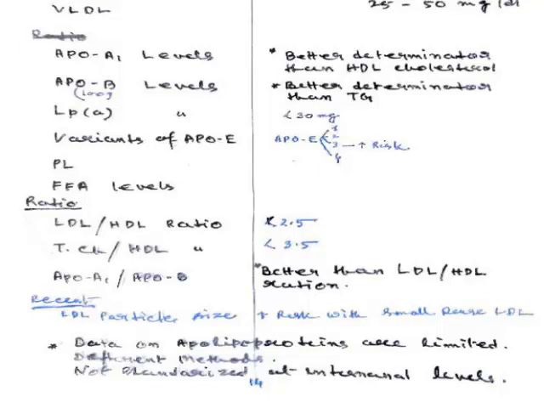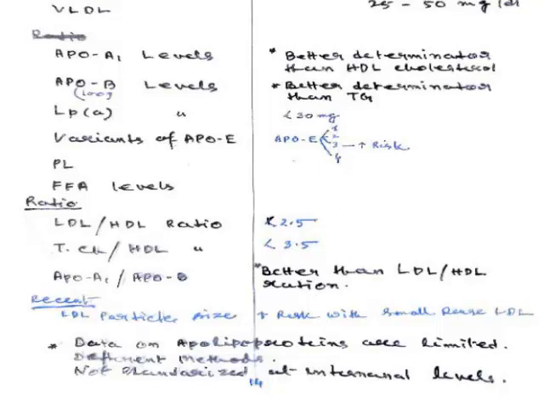Anyway, apolipoprotein A1 levels, apolipoprotein B levels, B100 levels, as well as LPA, the small a levels, are very important to judge. Their ratio, the apolipoprotein A1 to B ratio, is also an important indicator, as well as the presence of LPA, small a.